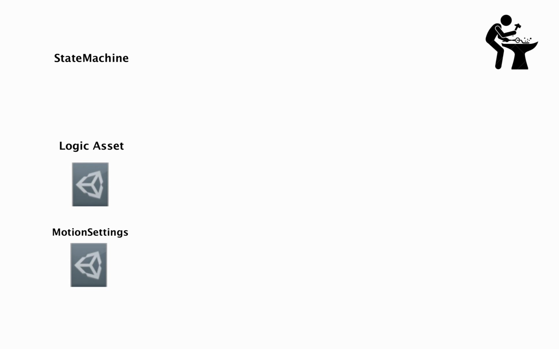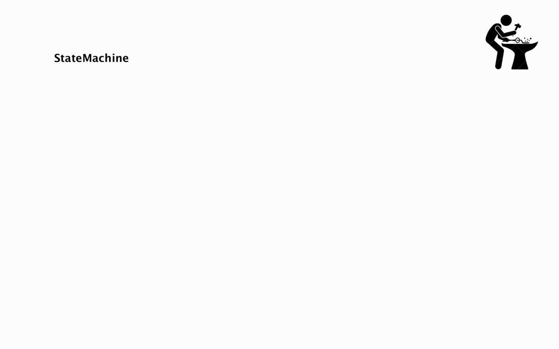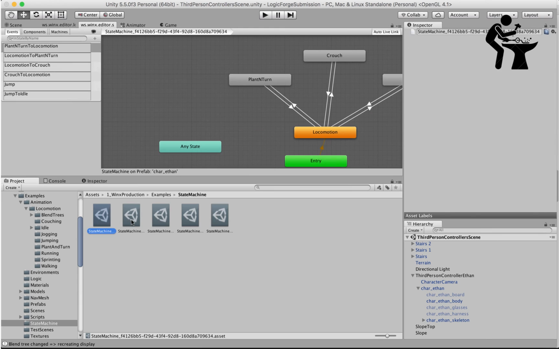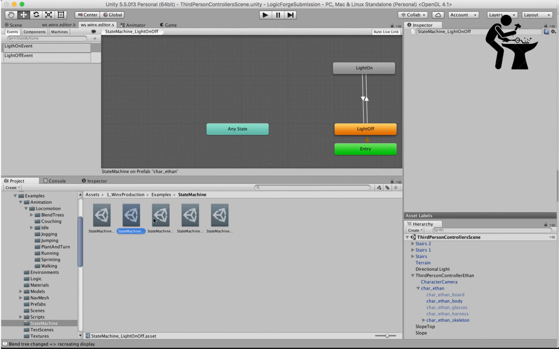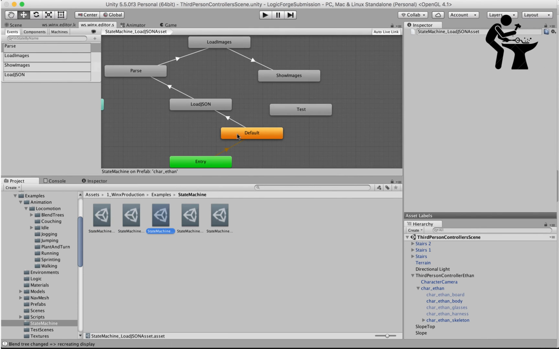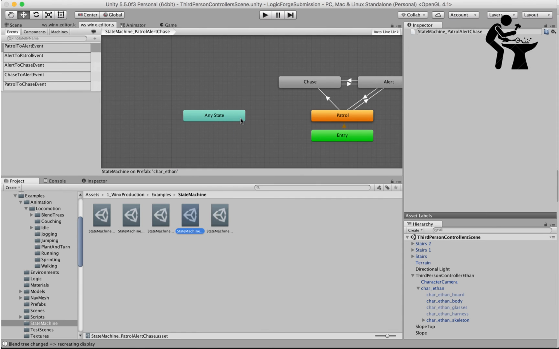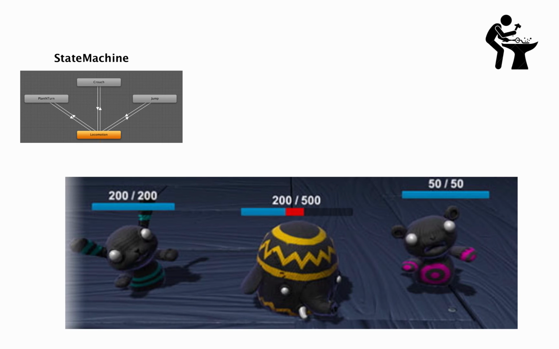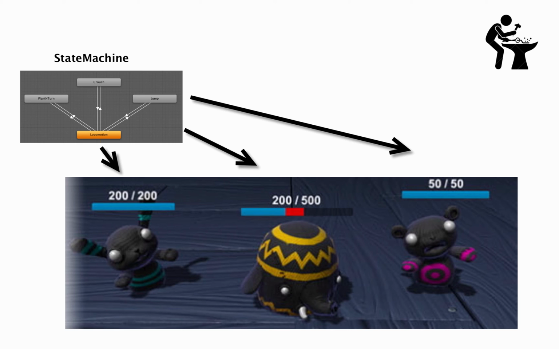Logic Forge separates functional data into three assets: the state machine asset, a blueprint of states with no logic, no motion, and no transition settings. It can be assigned to many entities.